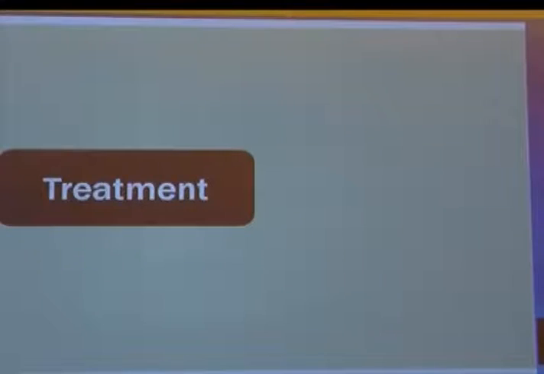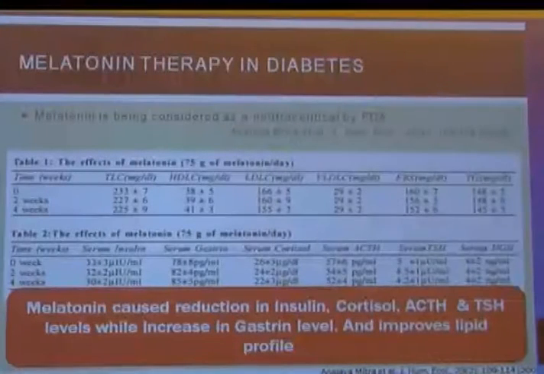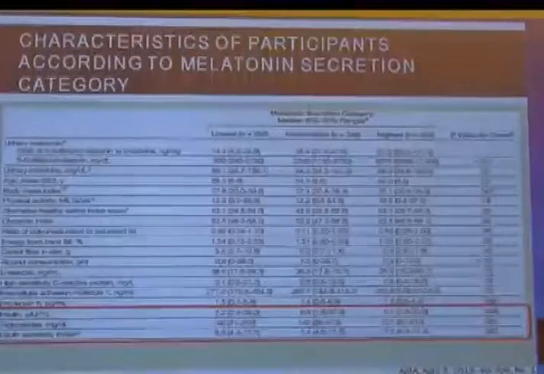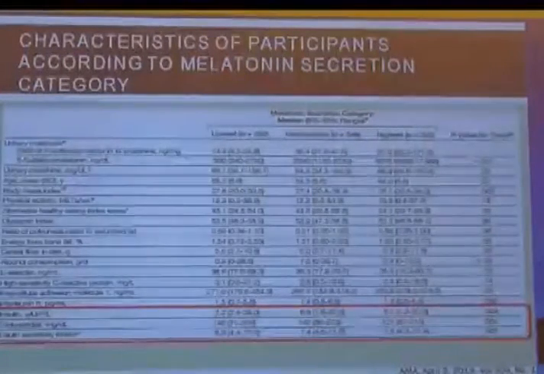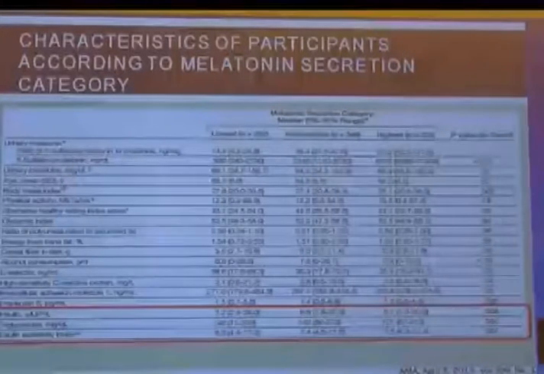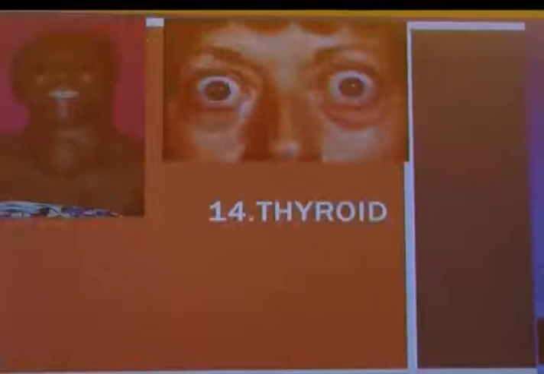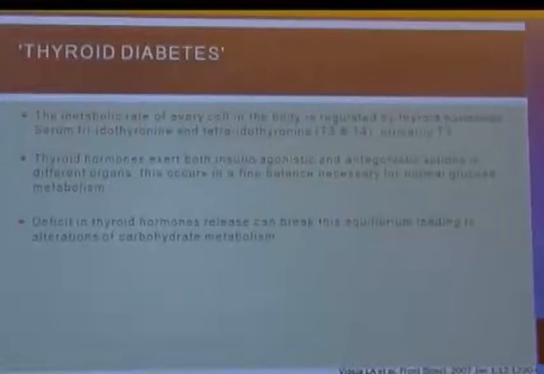How do we treat? Well, melatonin therapy in diabetes is considered nutraceutical by the FDA, and studies have shown that it can reduce the insulin level, triglyceride, and insulin sensitivity index significantly as compared to non-supplementation. So melatonin also is an important factor while considering the therapy in diabetes. Thyroid. Both hypothyroidism and hyperthyroidism are associated with insulin resistance and some problem in the beta cell function.